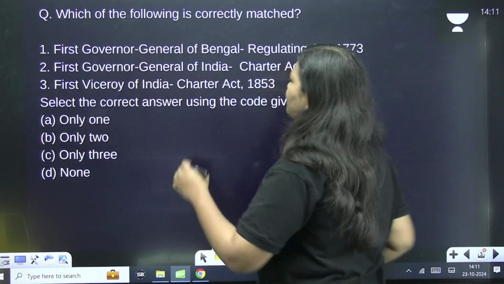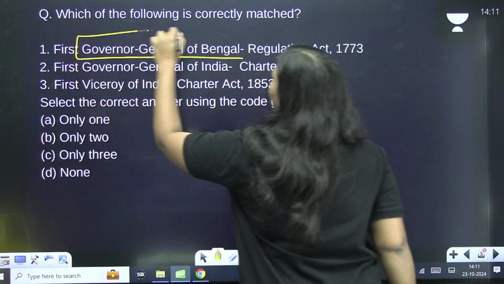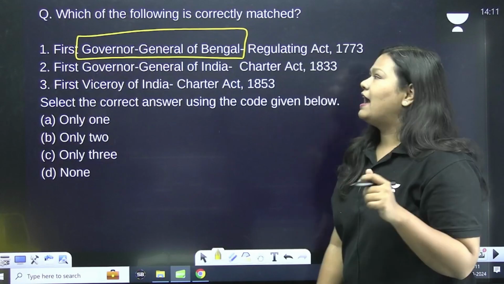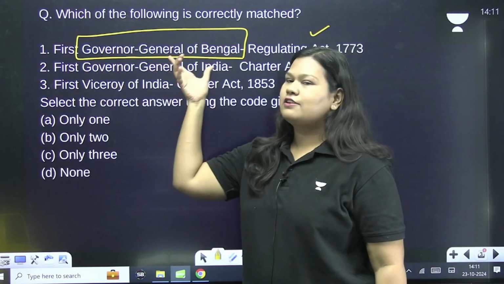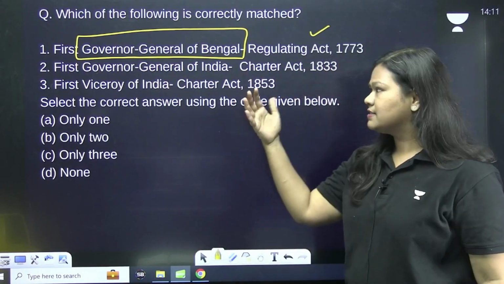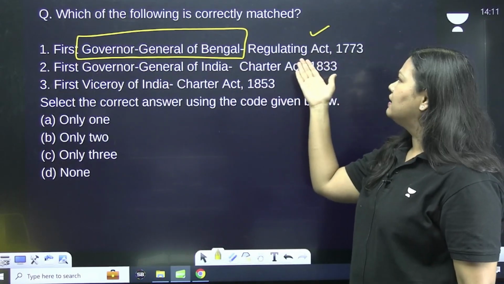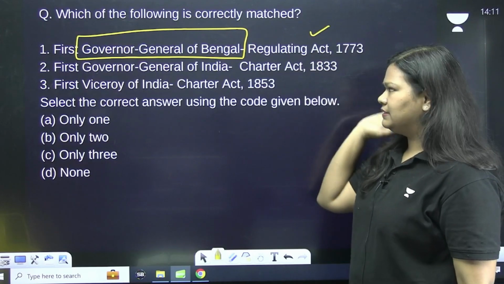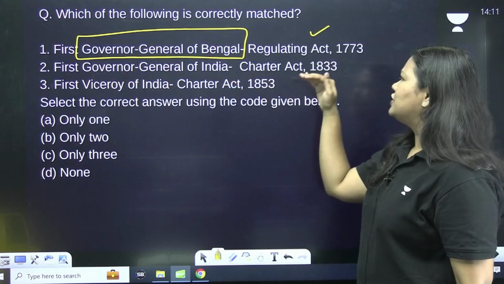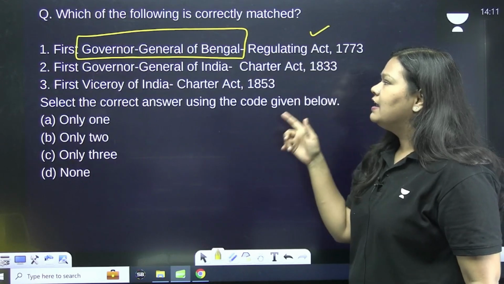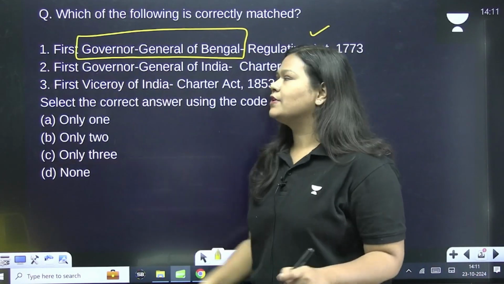First, Governor General of Bengal. This was made by Regulating Act of 1773, so this one is correct. The first Governor General of Bengal was Warren Hastings, and he was made so by Regulating Act of 1773. Next option is first Governor General of India, Charter Act 1833. The first Governor General of India was William Bentinck.